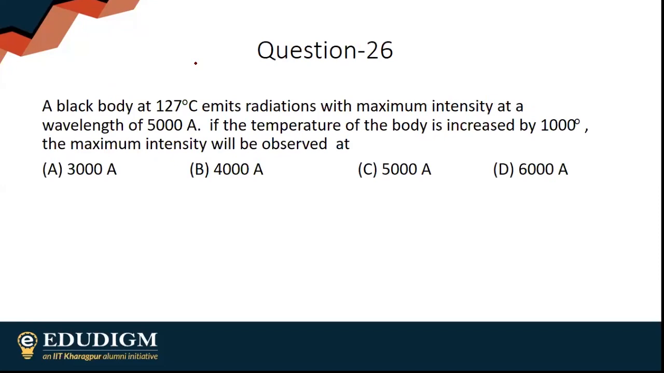If a black body at 127 degrees emits radiation with maximum intensity at 5000 Angstrom, if the temperature of the body is increased by 1000 degrees, the maximum intensity will be observed at. Yeah, again, pretty straightforward, simple use of Wien's displacement law.